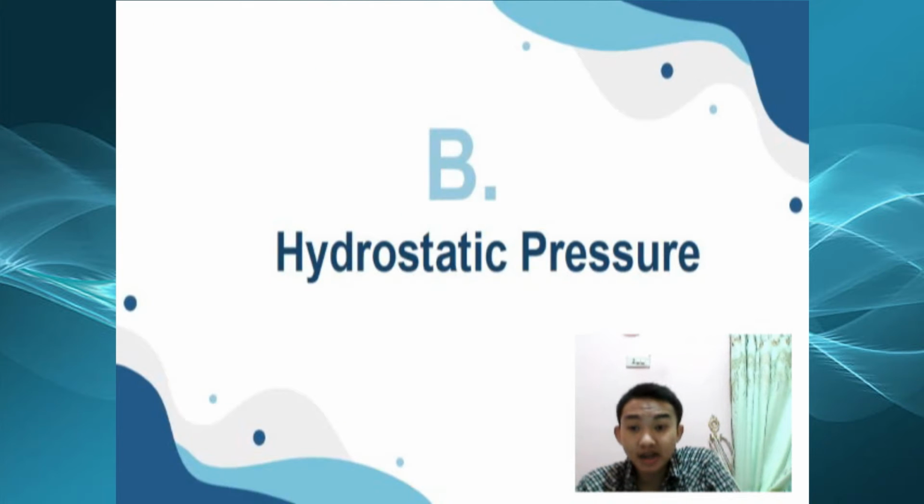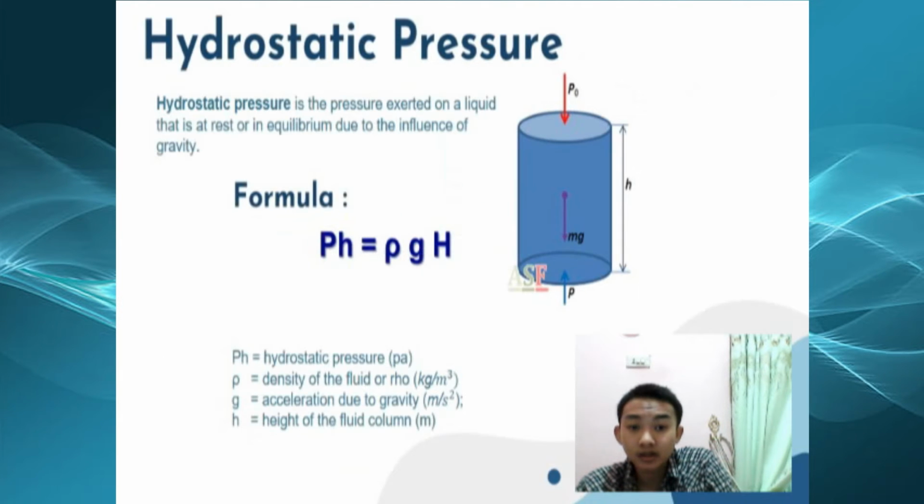And the next is hydrostatic pressure. Hydrostatic pressure is the pressure exerted on a liquid that is at rest or in equilibrium due to the influence of gravity. The amount of hydrostatic pressure obtained by a substance is determined by the magnitude of gravity due to the position of depth and the density of the liquid.